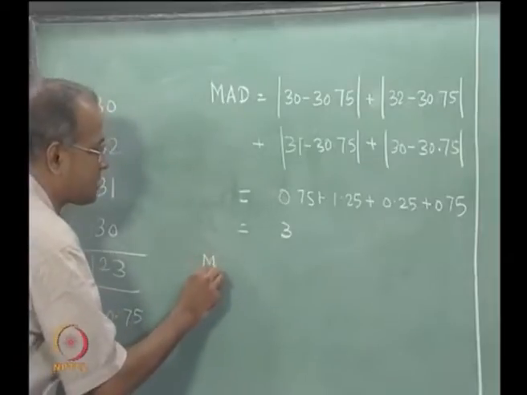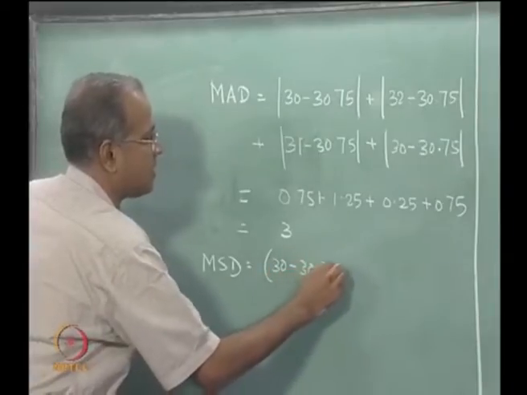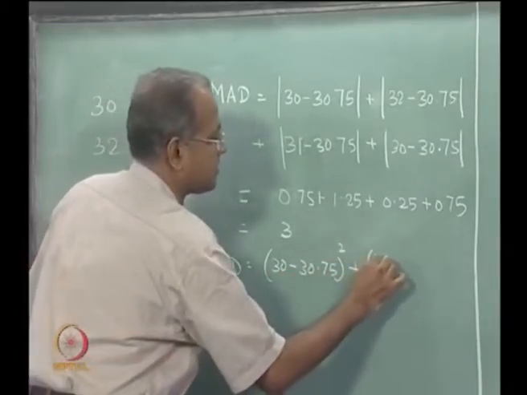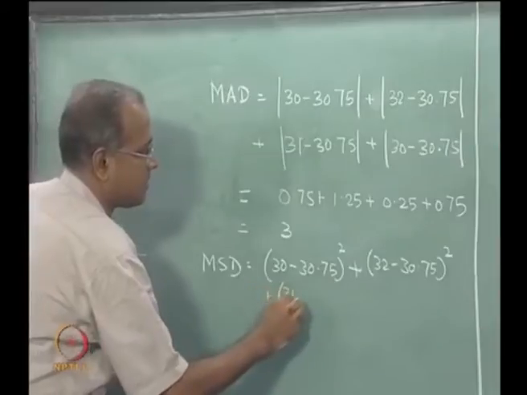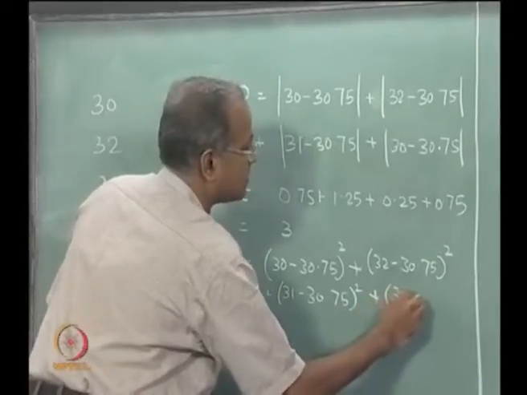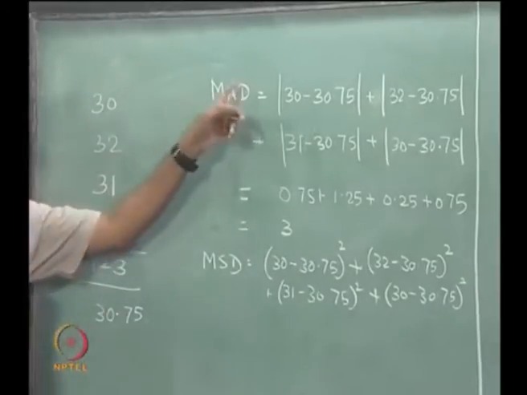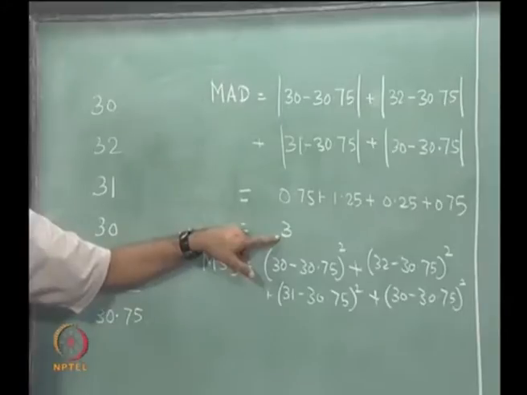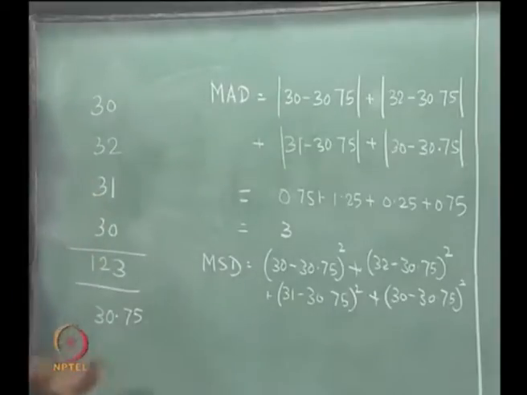Now, mean squared deviation is 30 minus 30.75 squared plus 32 minus 30.75 squared plus 31 minus 30.75 squared plus 30 minus 30.75 squared. So, coming back to this, the 3 is not the mean because this is the total absolute deviation. So, mean absolute deviation will be 1 by n of the pointwise deviations. So, 3 by 4 gives us 0.75 as the mean absolute deviation.